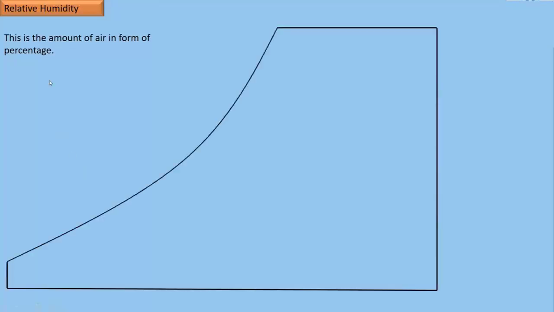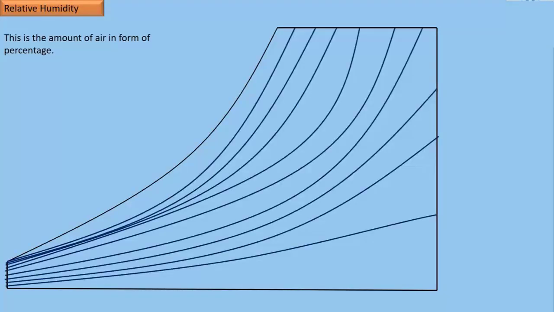Relative humidity is the amount of water in a sample of air expressed in percentage. Here, we have a psychrometric chart and these are the relevant lines as seen on the chart.